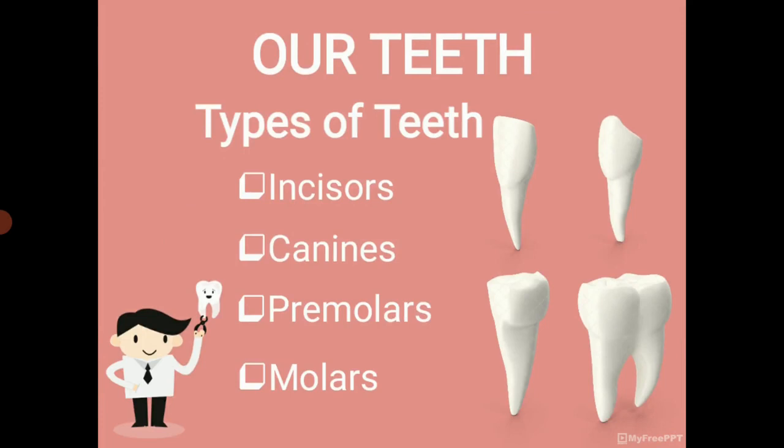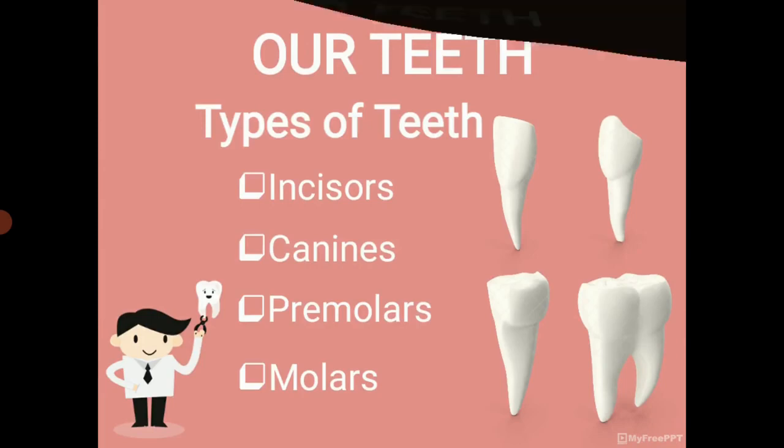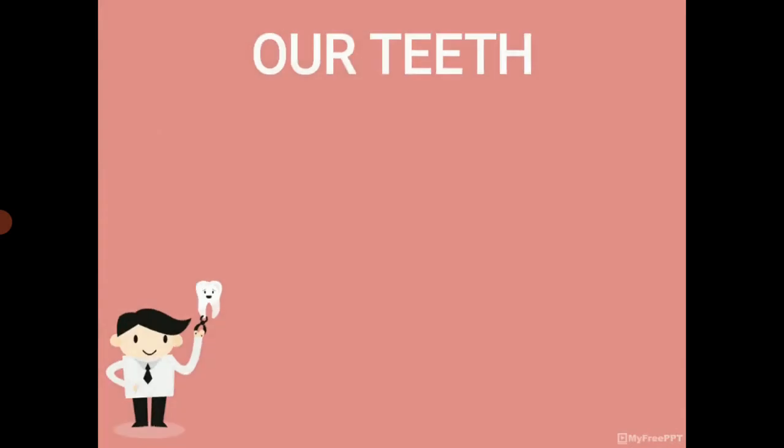What are the 4 types of teeth? Incisors, canines, premolars and molars. Which of our teeth are incisors, canines, premolars and molars?